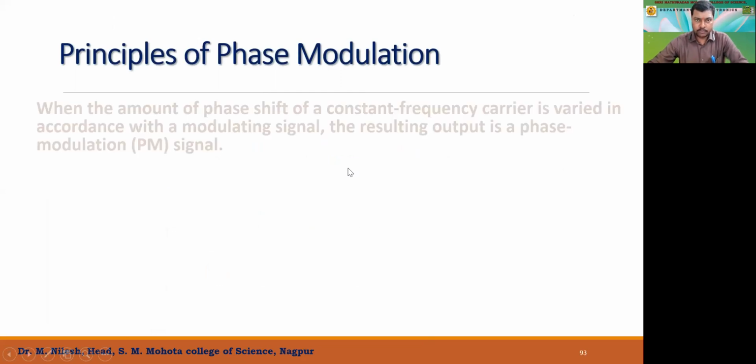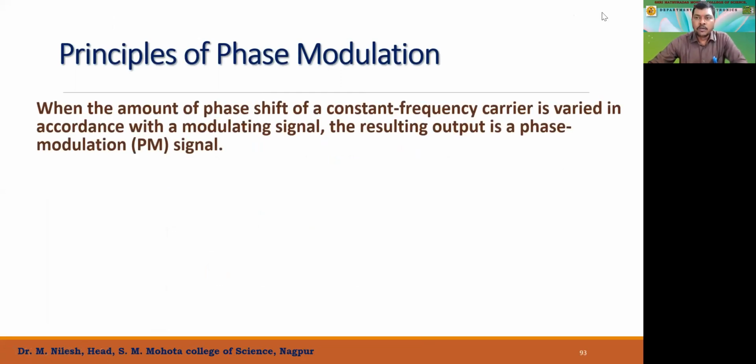What is the principle of phase modulation? When the amount of phase shift of a constant frequency carrier is varied. So we are going to change the phase of a constant frequency; we keep frequency and amplitude constant. The carrier is varied in accordance with the amplitude of the modulating signal. The resulting output is called the phase modulated signal, right?